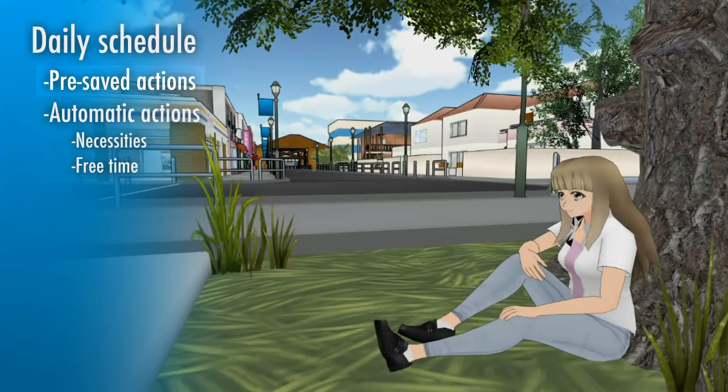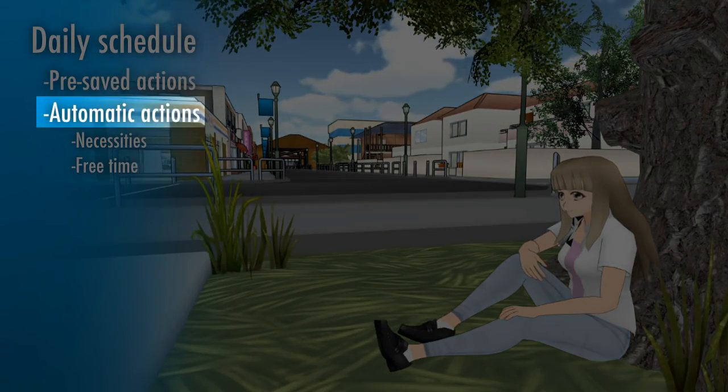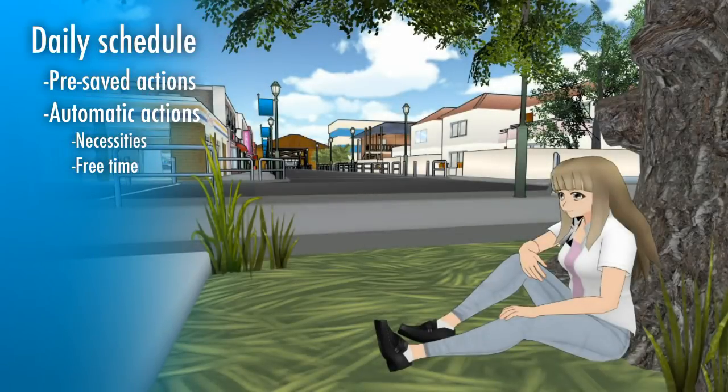On the new build, the pre-saved actions are working, but the automatic actions are still deactivated, because most automatic actions will need new 3D models that I still need to make.